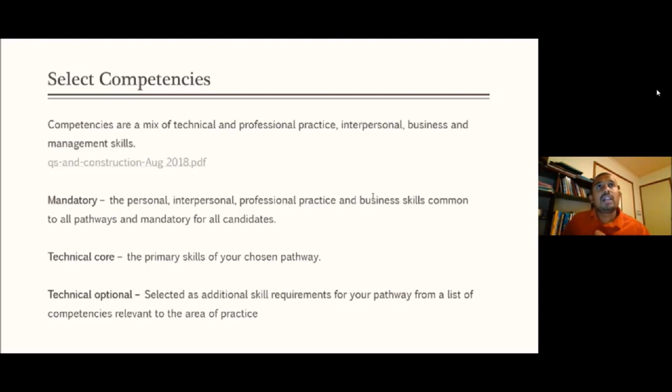What I used to tell all my candidates is, take a copy of this study checklist and make sure that you have an understanding of all of them. Even when you are going through the structured training, take this checklist and make sure that you try to capture and cover all these areas in your structured training. For each and every competency, they have given a kind of guideline or checklist of what should be covered.